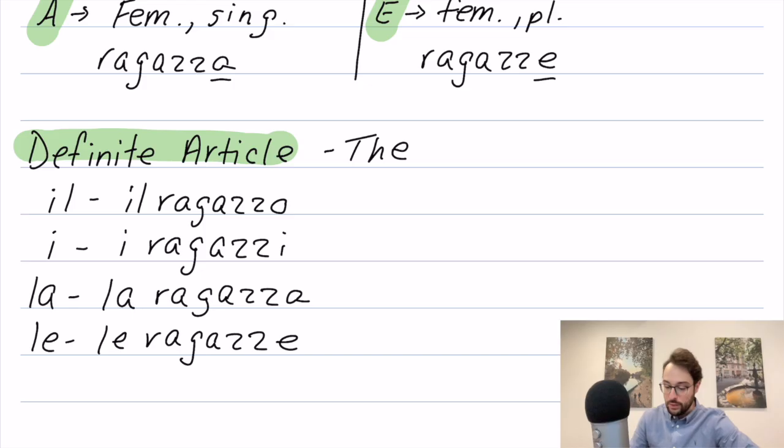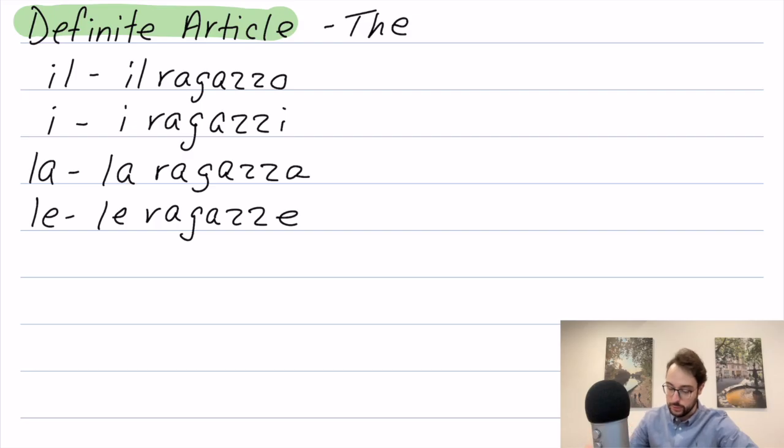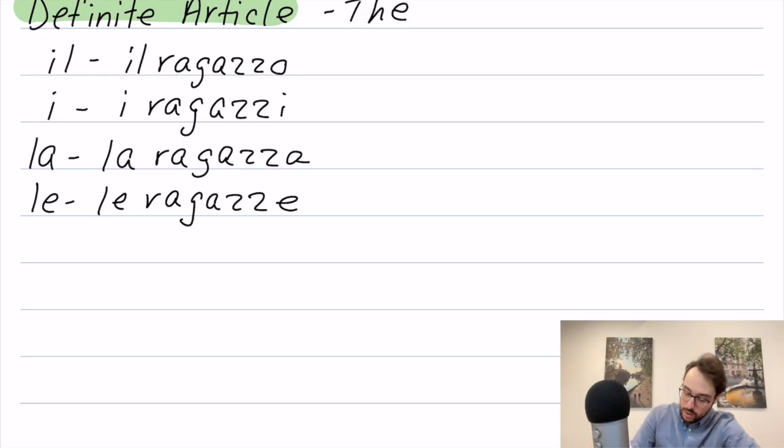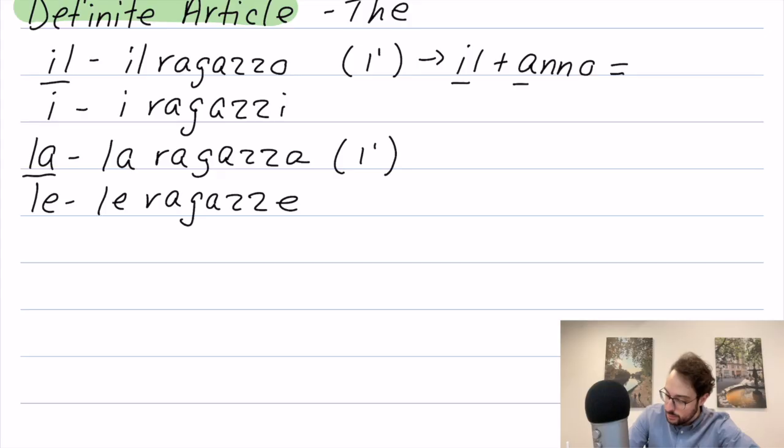Nice. Now there are a few more other articles. We don't just have masculine singular, plural, then feminine singular, plural. We have a few others. Now, when il or la happens to come next to a word that begins with a vowel, it actually becomes L with an apostrophe. So what I'm going to show you first is the Italian way. So if you had il plus a word such as anno, which means year, when you have il followed by a word that is masculine and begins with a vowel, it actually becomes l'anno. That's how the Italians teach it.